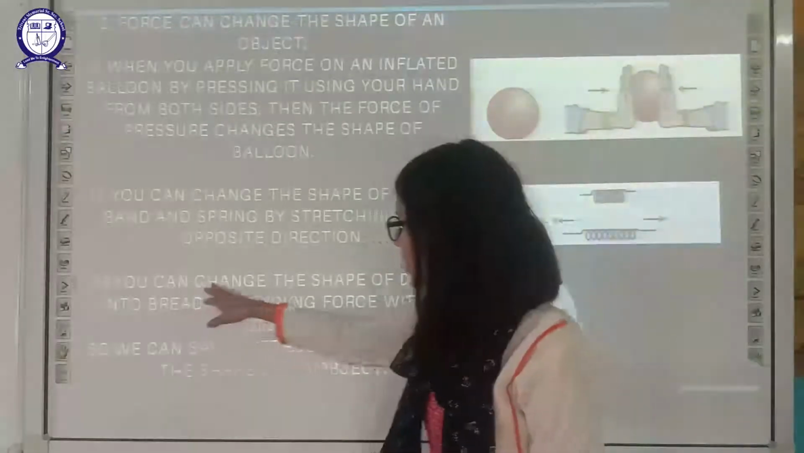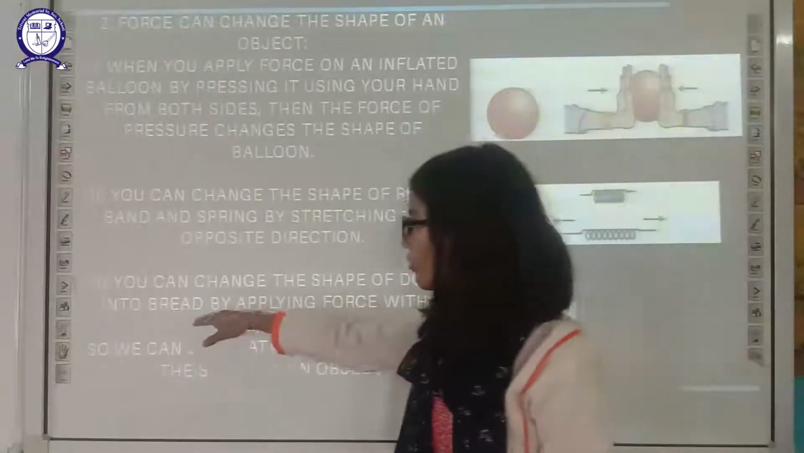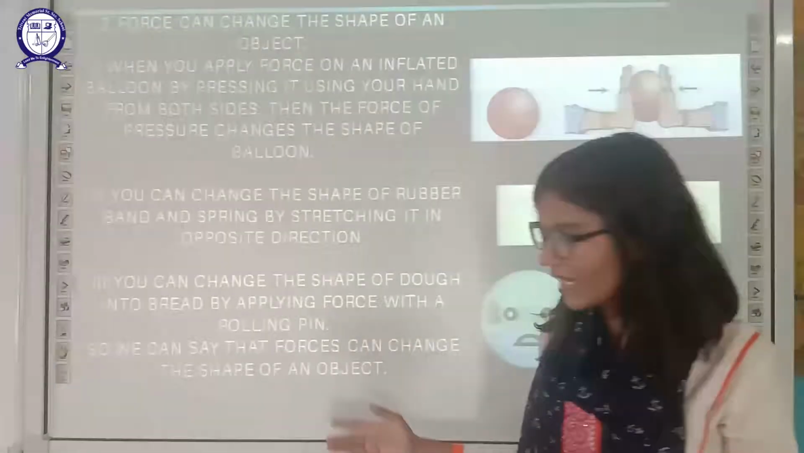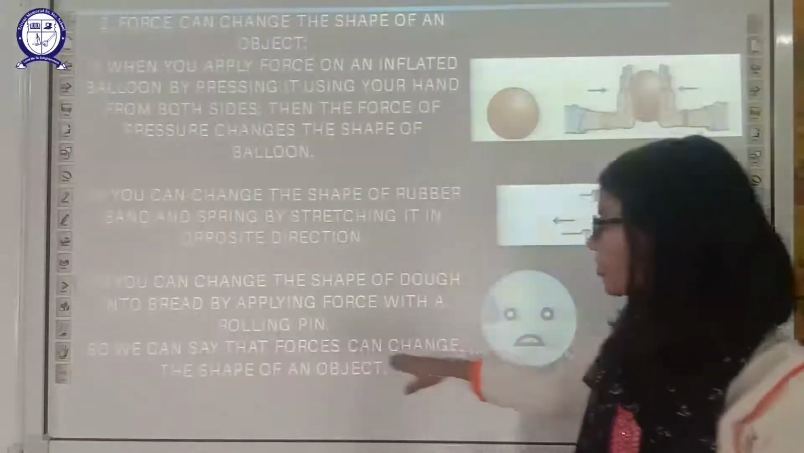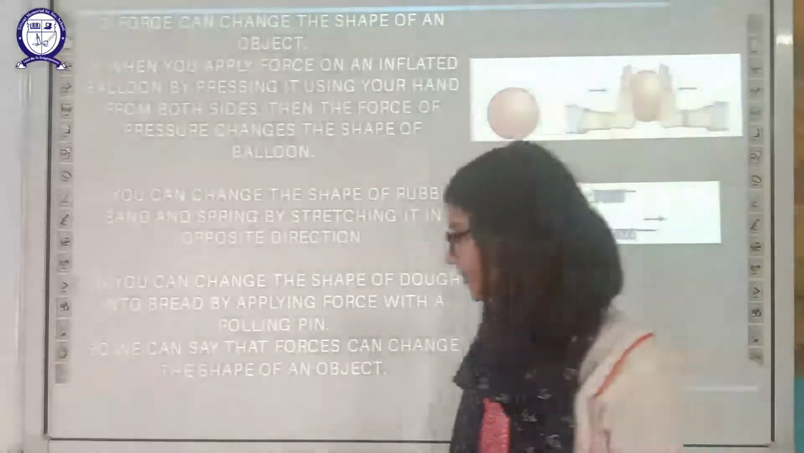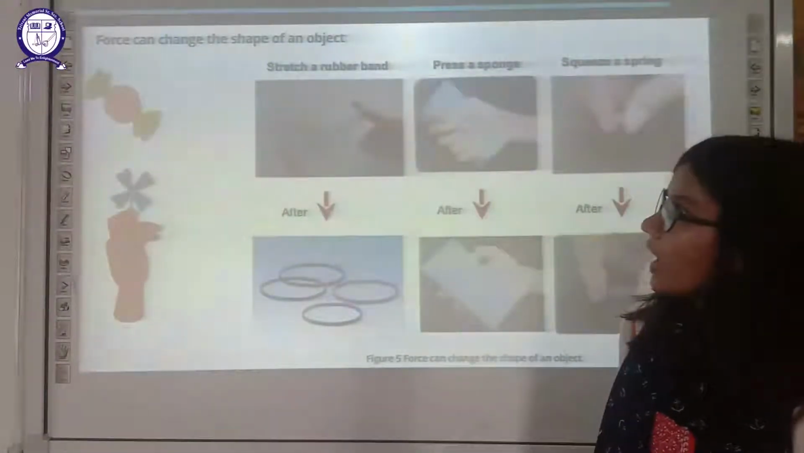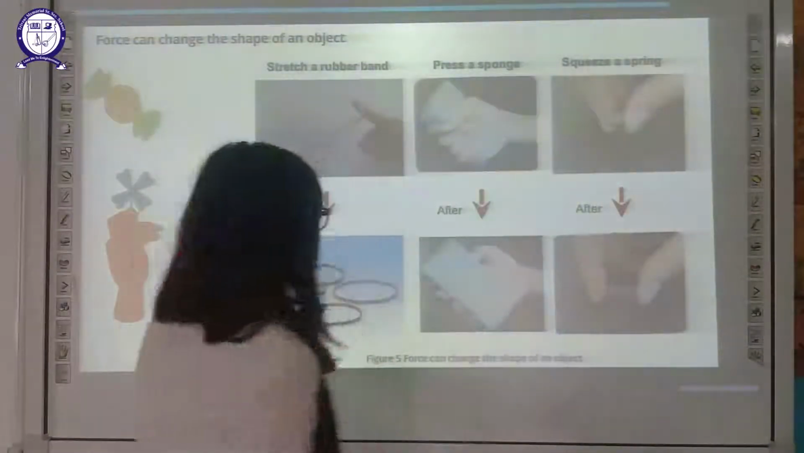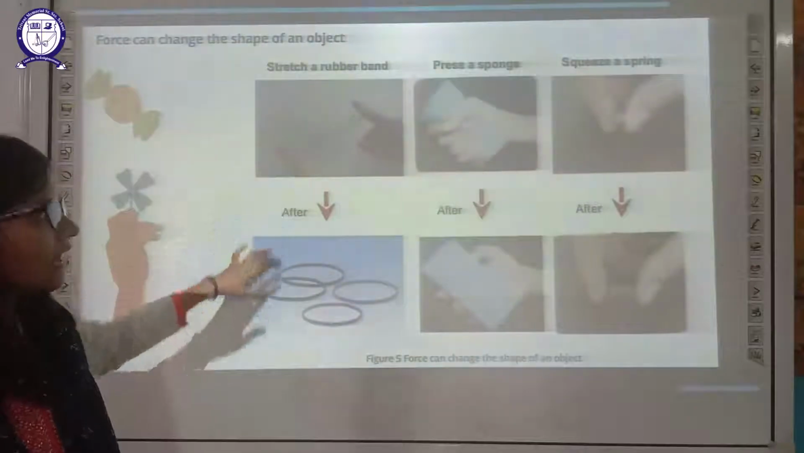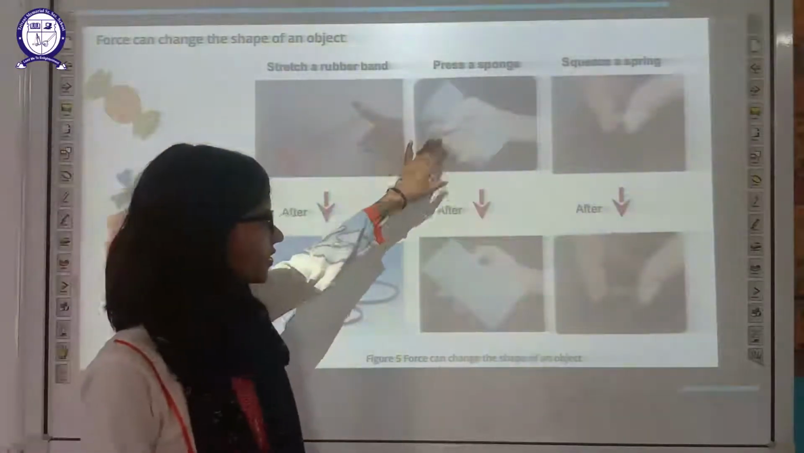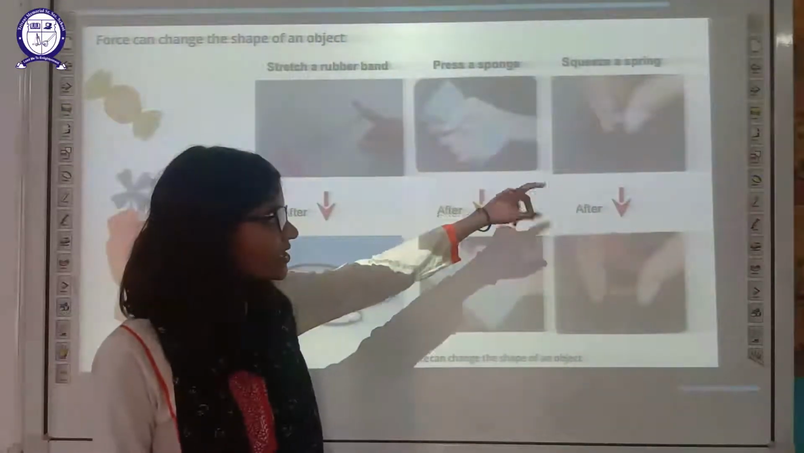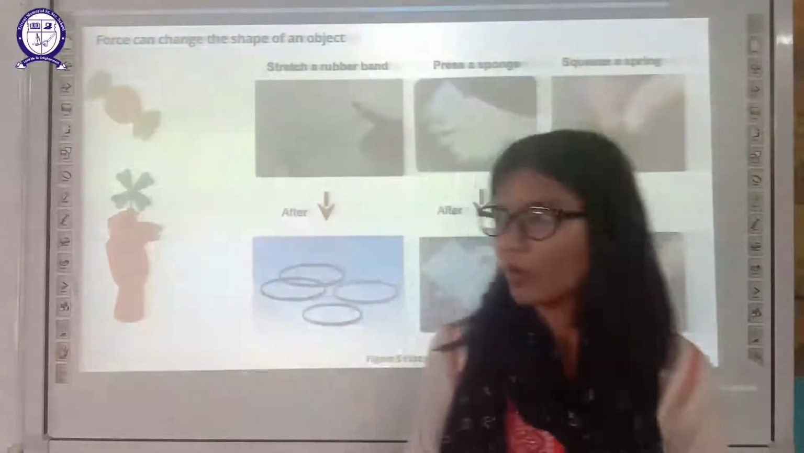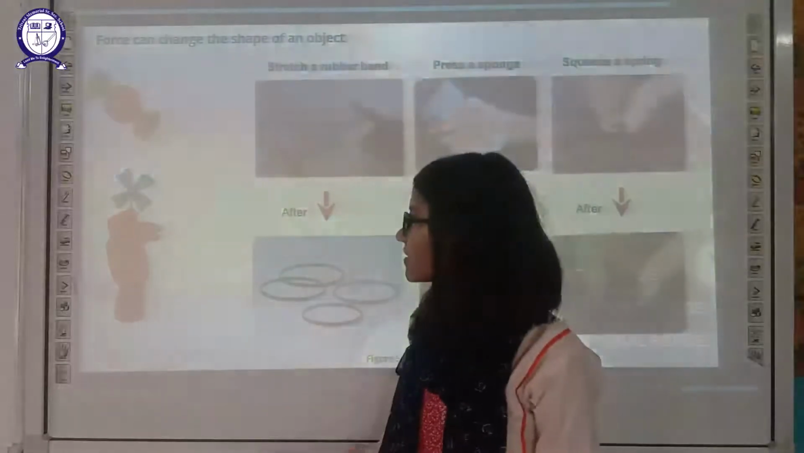You can change the shape of dough into bread by applying force with a rolling pin. You make roti by applying force. So we can say that force can change the shape of the object, right? Diagrams are given: stretching of the rubber band before and after, pressing of the sponge before and after, squeezing of the spring before and after. All this will change the shape. All these are examples.